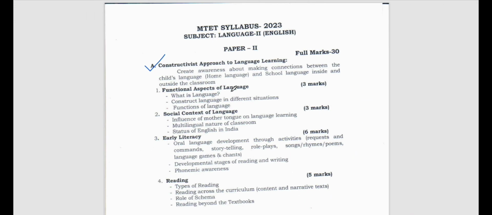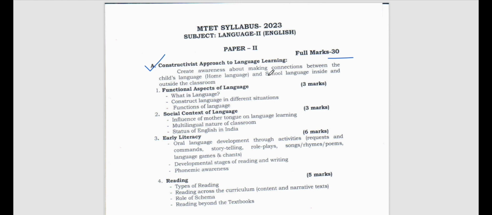As you know, you have got 30 marks here, 30 marks altogether, so there will be 30 questions as well. A says constructivist approach to language learning. So what do we mean by constructivism? You already understood that, right? You know that Piaget talks about constructivism and Lev Vygotsky talks about constructivism. So what is it that we have to study?